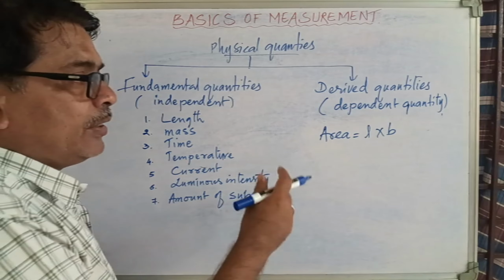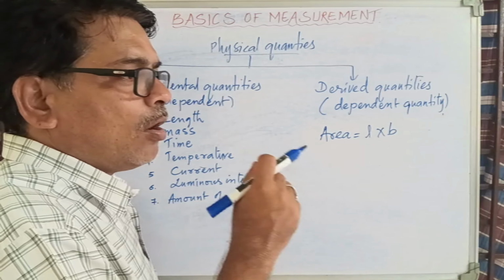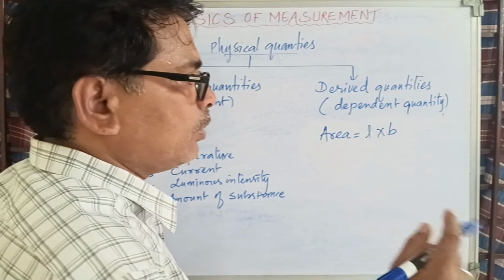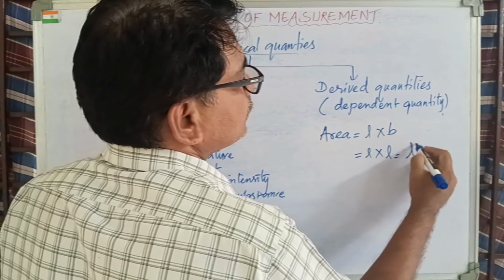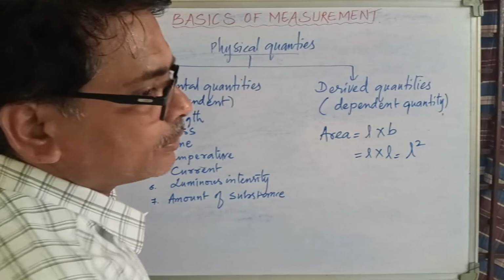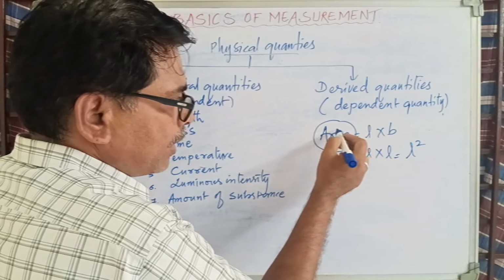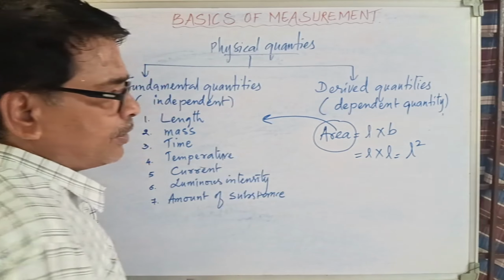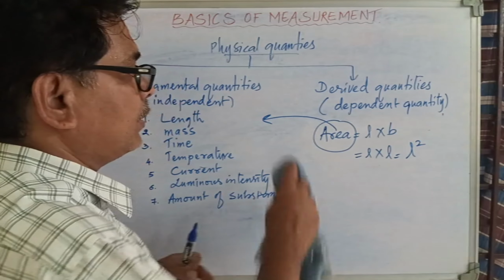Just now I said length, breadth, height, distance, displacement, all this come under length only. So it's length into length, nothing but length square. Now where is length? It is here. That means to calculate area you are depending upon these quantities. That is the reason they are called dependent quantities.